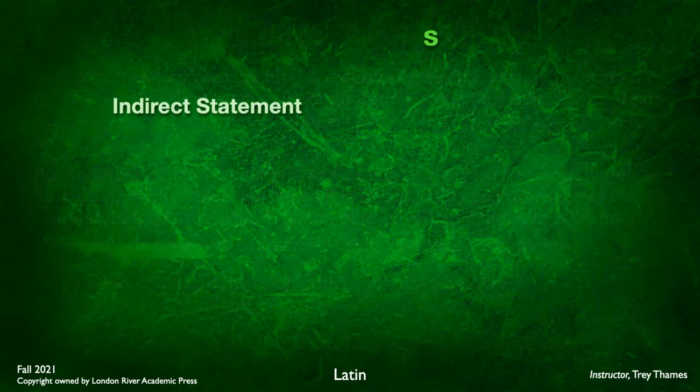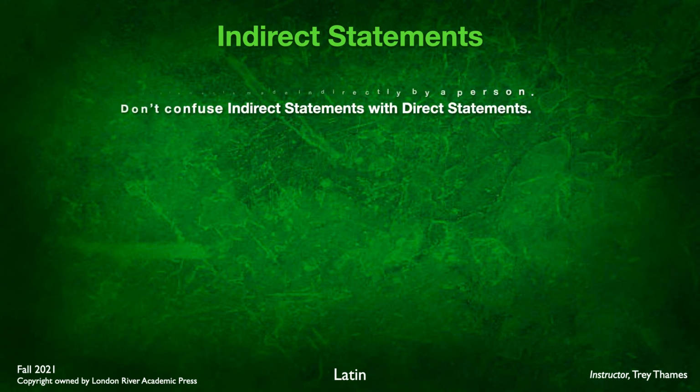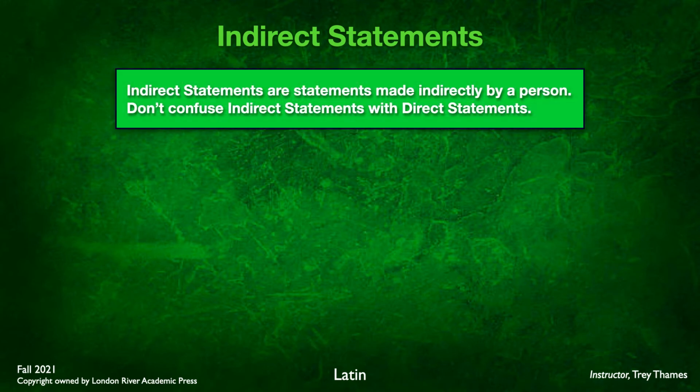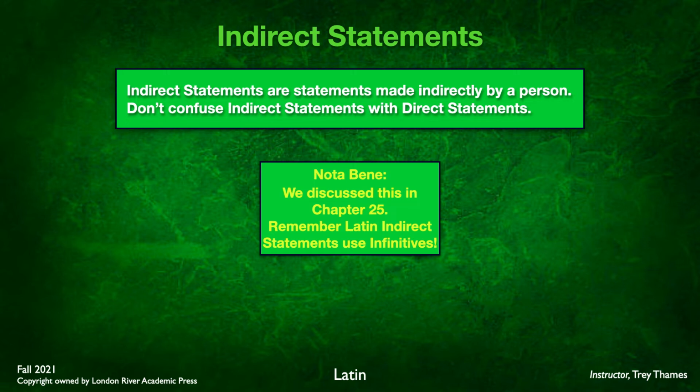Now, just as a quick reminder, as a review here for indirect statements. Remember, indirect statements are statements that are made indirectly by a person. Don't confuse an indirect statement with a direct statement. We've talked about the difference before. But the main thing I want to point out here is the distinction between an indirect statement and an indirect question. The indirect statement, as we learned from chapter 25, and here you have nota bene, remember that indirect statements use infinitives.